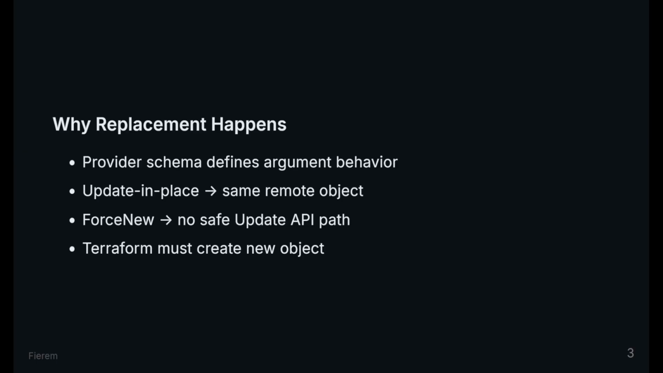Every resource argument has a change behavior defined in the provider. If an argument is update in place, Terraform can call an update API for the same object. If an argument is ForceNew, Terraform has no safe update API path, so it must replace the object.